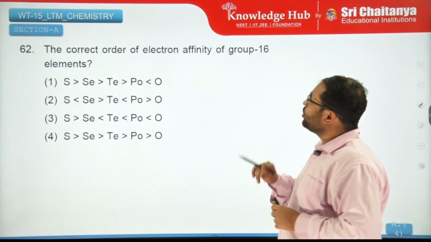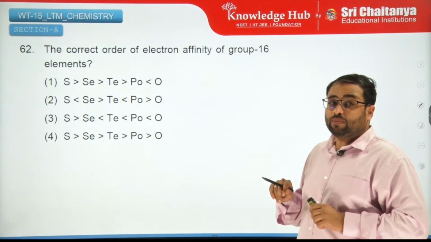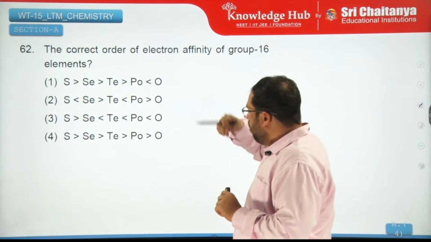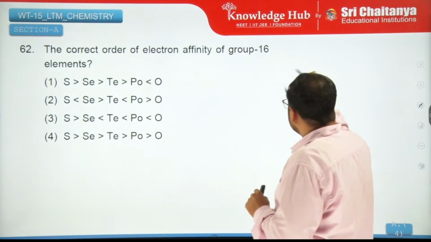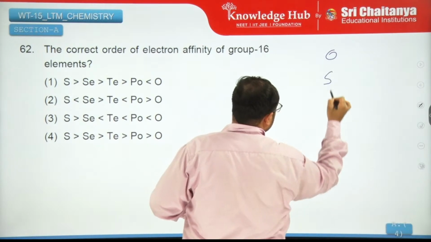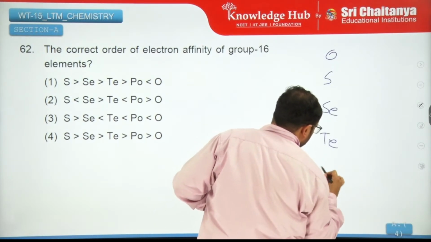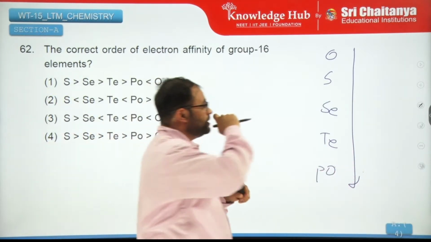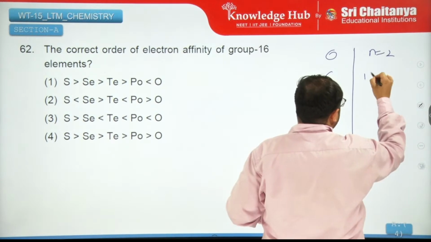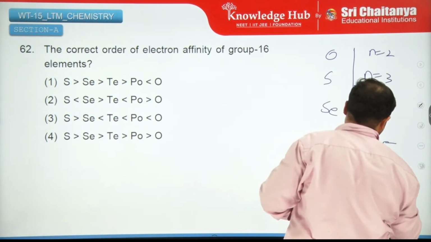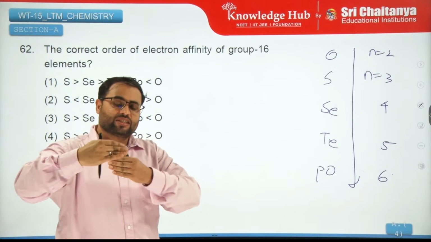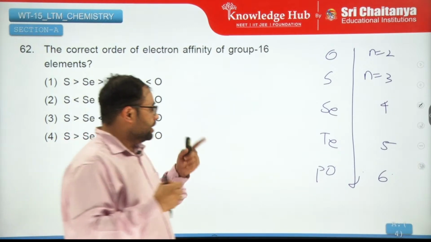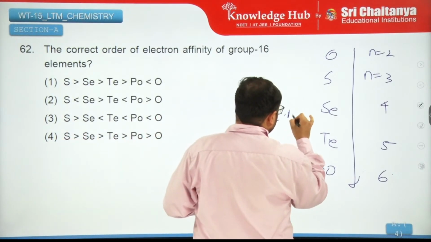Moving on. The correct order of electron affinity of group 16 elements. Now let us go on to the order. Normally, as you're going down the group, the n shell is increasing, right? This is n equals 2, this is n equals 3, 4, 5 and 6, and so on. As the distance of the valence shell from the nucleus increases, the attraction for the electron should decrease. So electron affinity should decrease.